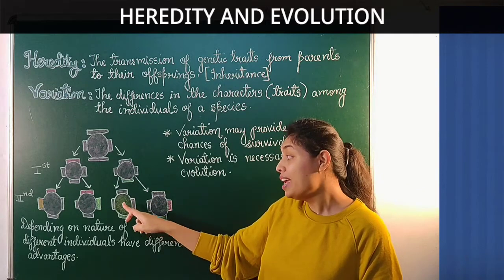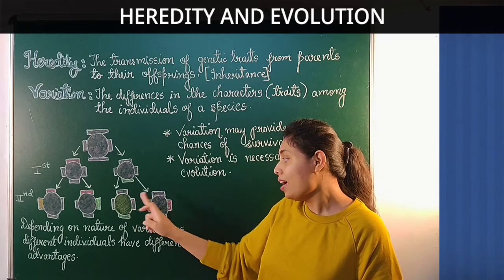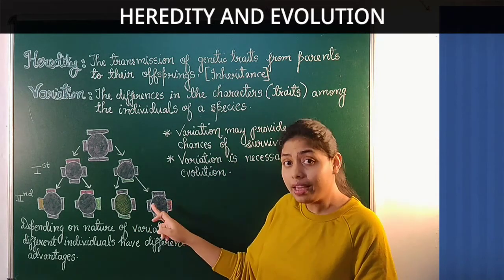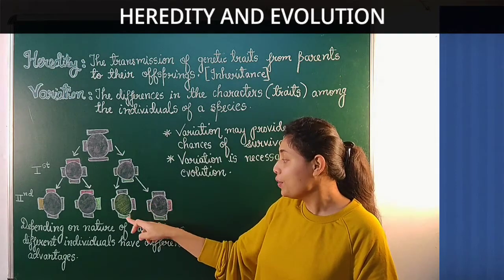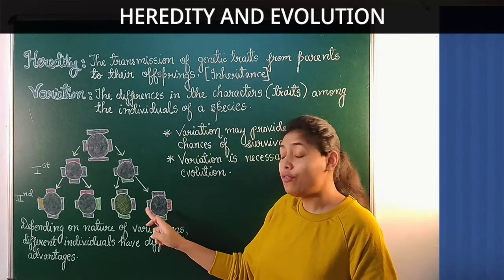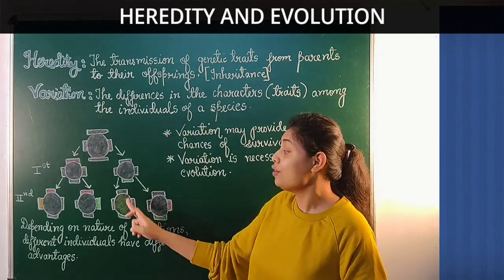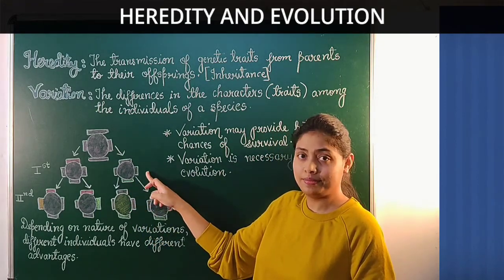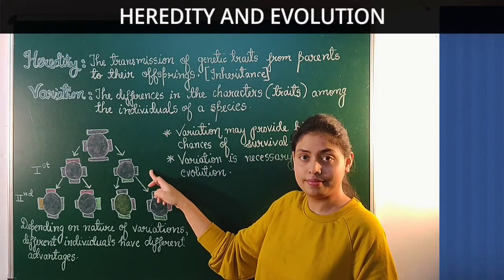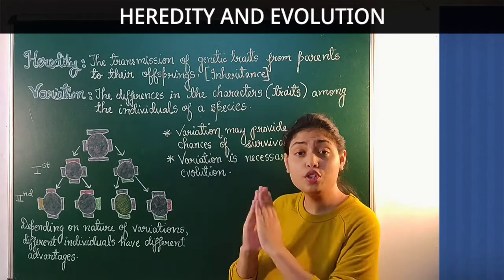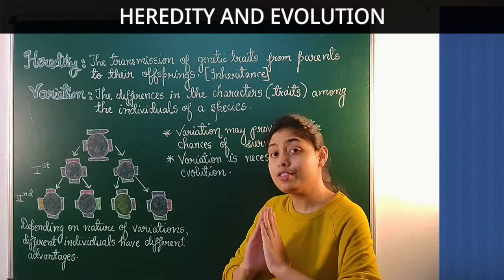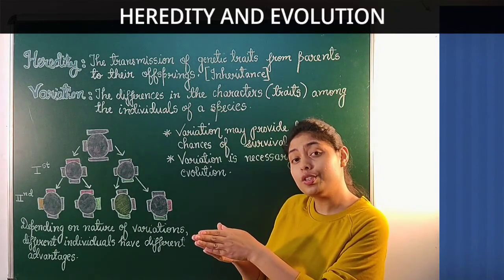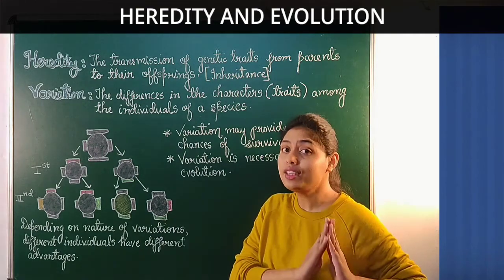Similarly, over here, the yellow colored area and pink colored area are newly created variation, whereas the green colored part is the variation which these individuals inherited from their parent from the first generation. This is how accumulation of variation takes place during reproduction, whether it is asexual reproduction or sexual reproduction.